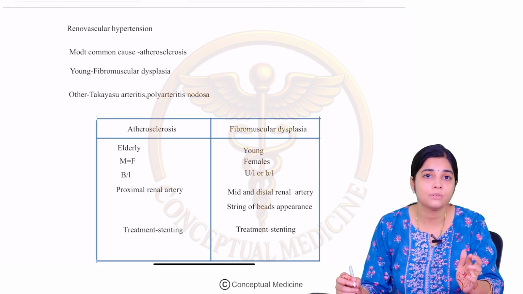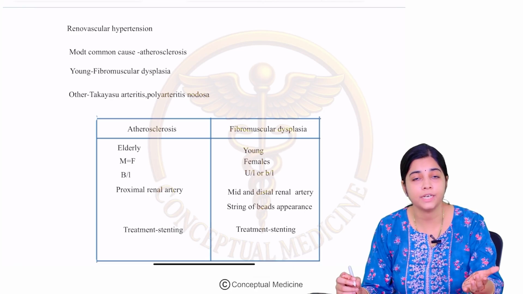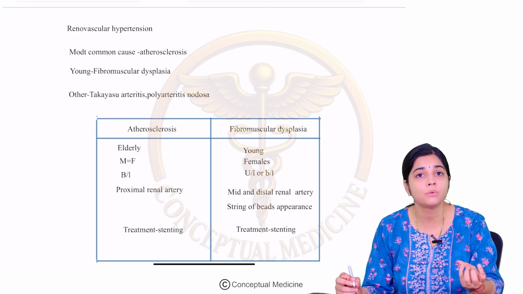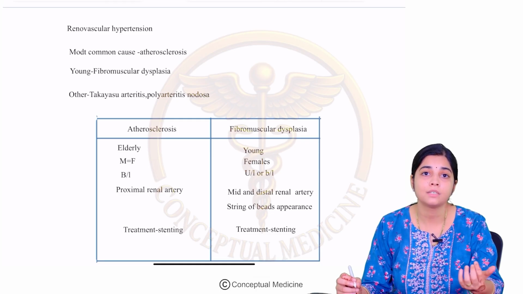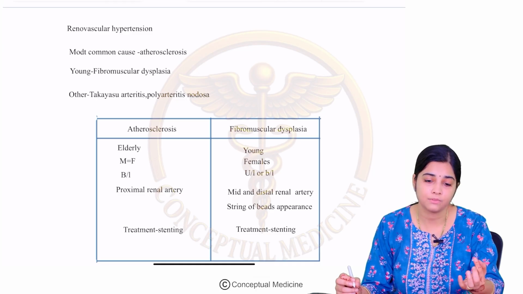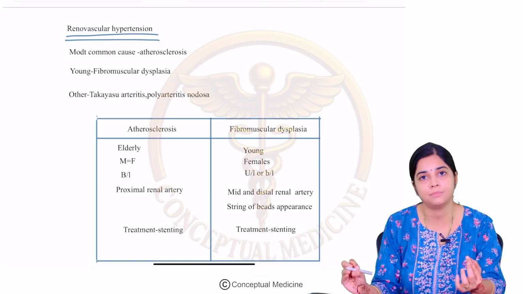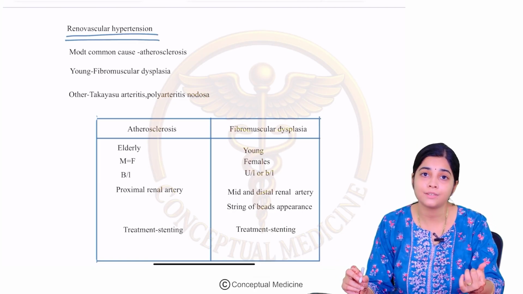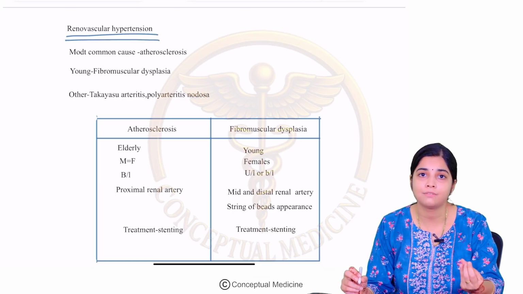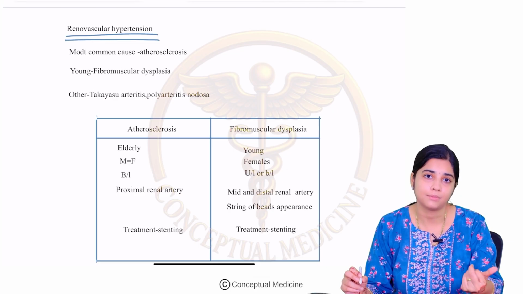So, renal artery stenosis we have learned in our chapter on hypertension, right? Renal artery stenosis is one of the most common causes for secondary hypertension. It is amongst the renal causes of hypertension. So, this is why it is also called renovascular hypertension. Okay. Renal artery stenosis we also looked at in our chapter on hypokalemia.